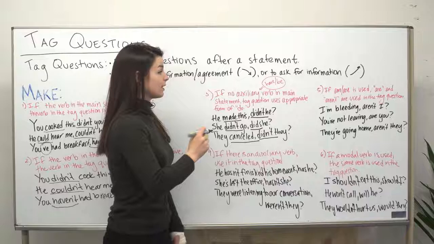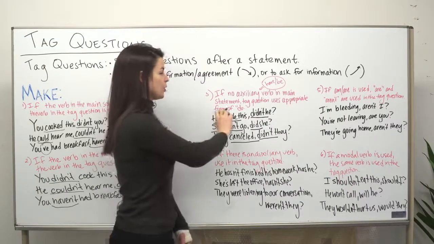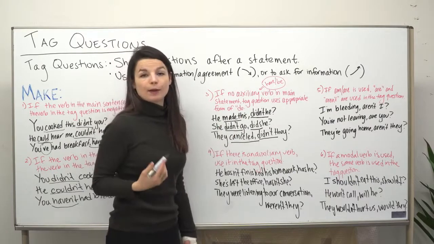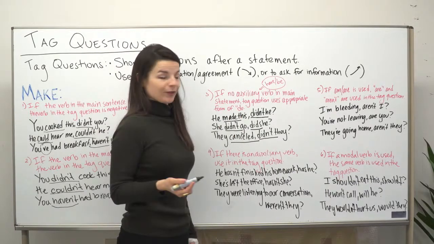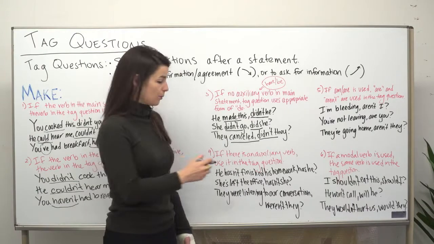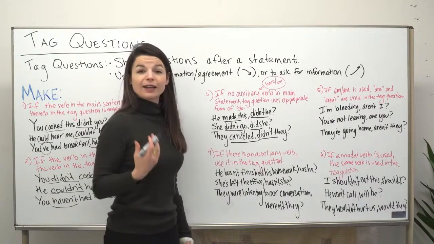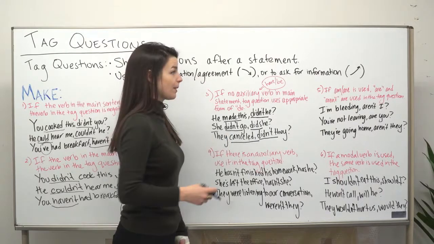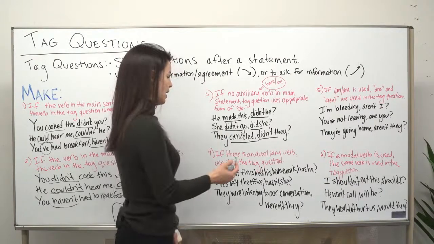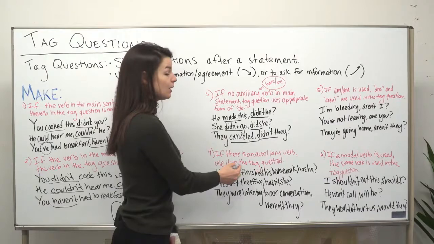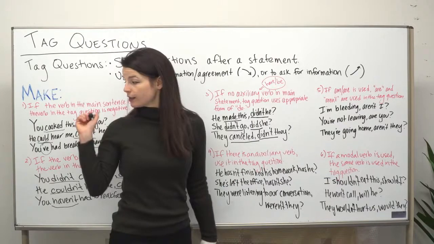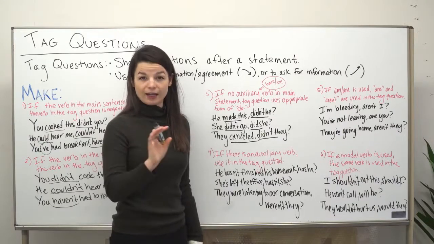Auxiliary verb is in the main statement, then we should use the correct, appropriate form of do to make the tag question at the end. However, as in point number 4, if there is an auxiliary verb, so if we do see some case of have or be used, then we need to use the same auxiliary verb in the tag question, but we still need to follow this rule, the positive and negative rule.